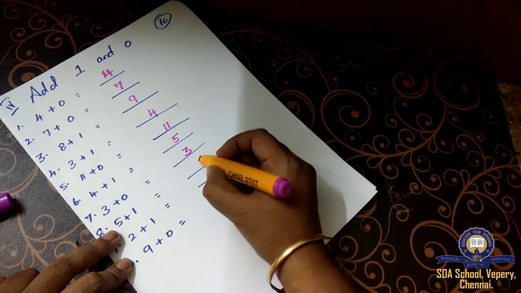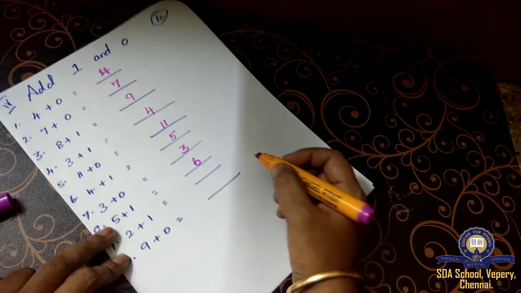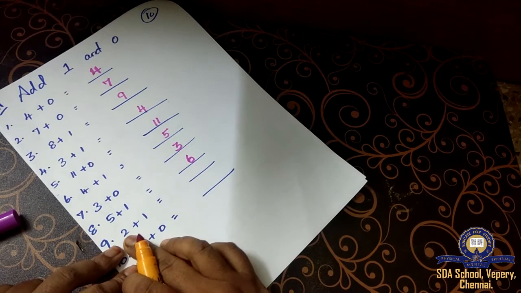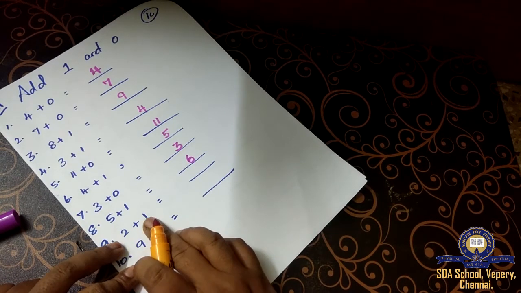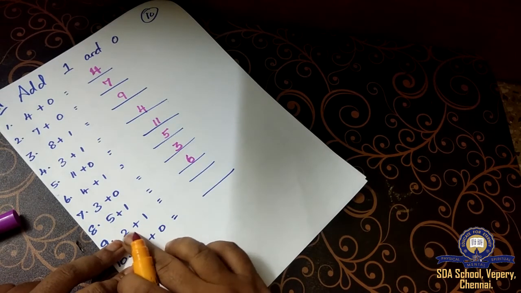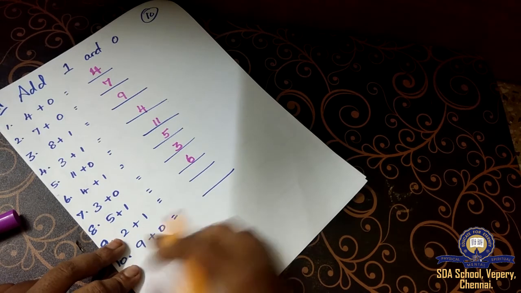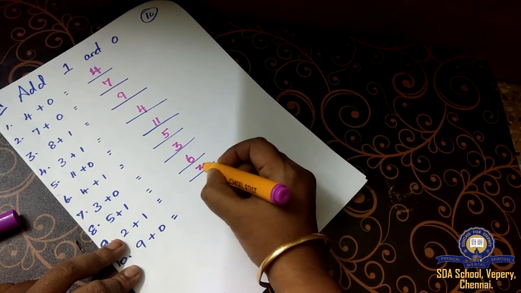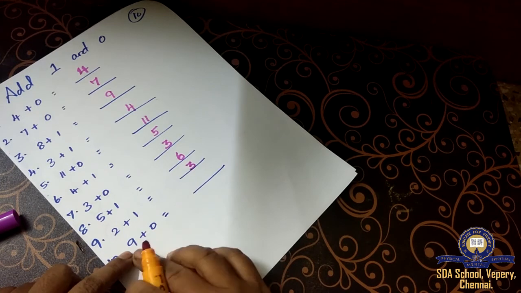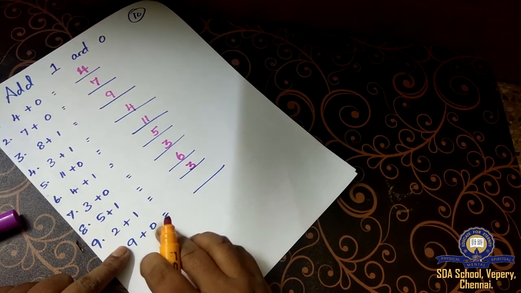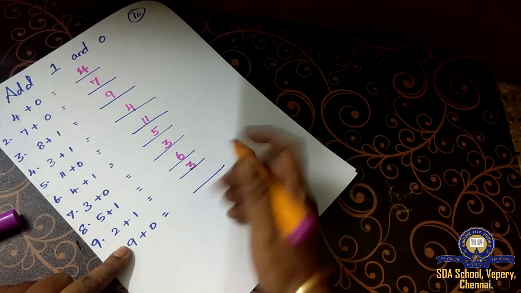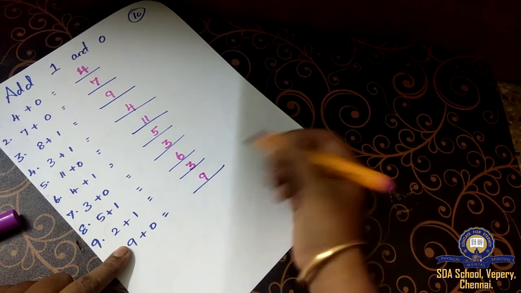So the answer will be 6. Ninth question. 2 plus 1. Adding 1 to a number, the answer is the next number. So the answer will be 3. 9 plus 0. Adding 0 to a number, the answer will be the number itself.